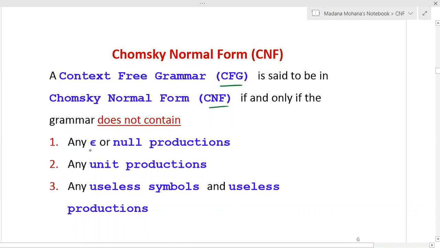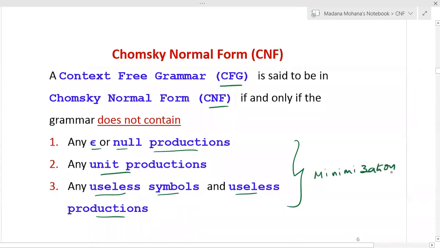It does not contain any epsilon or null productions, any unit productions, or any useless symbols and useless productions. You can recall that these are all nothing but minimization or simplification of CFG.